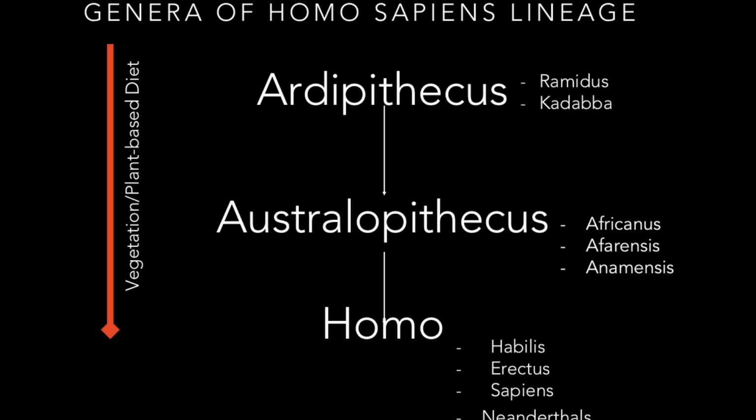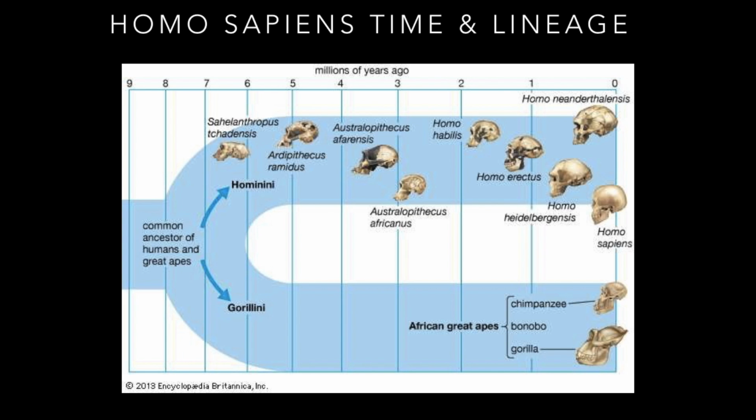Here is a visual of the genera of Homo sapiens lineage. The first genus is the Ardipithecus, which includes the ramidus and kadabba species. The second genus is the Australopithecus, which includes the africanus, afarensis, and anamensis species. And finally is the Homo genus, which includes the sapiens as well as the habilis, erectus, and the Neanderthals. There are other species within Homo, however I'm only going to be talking about these 4.